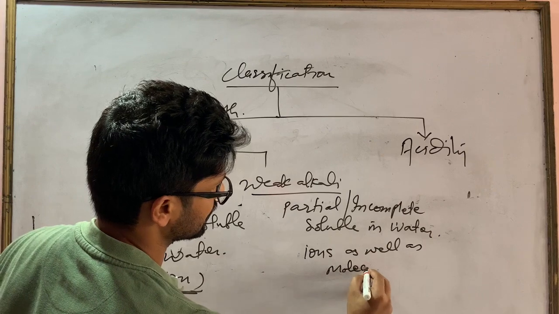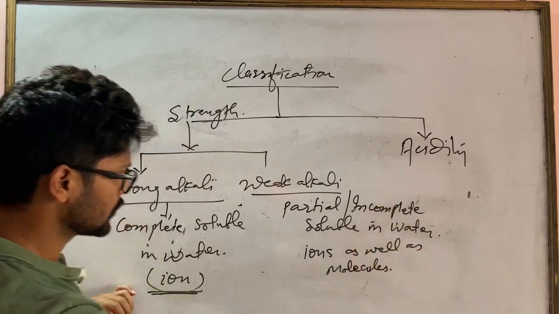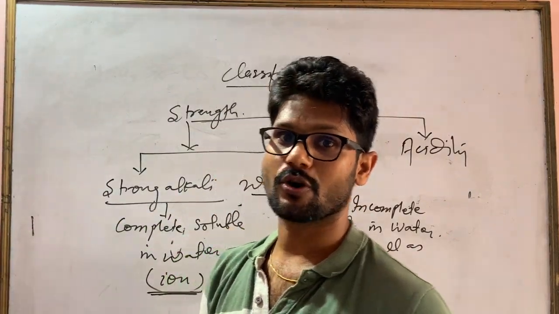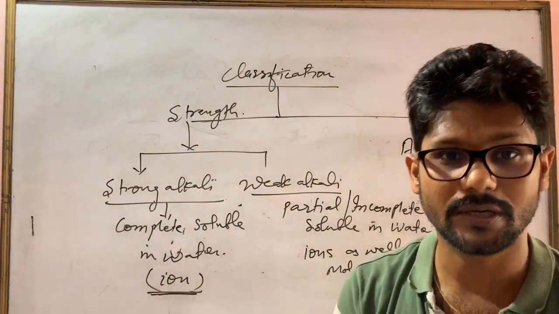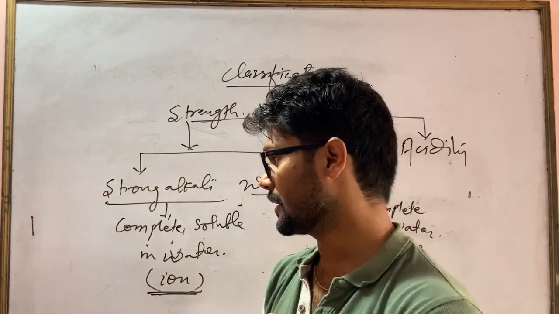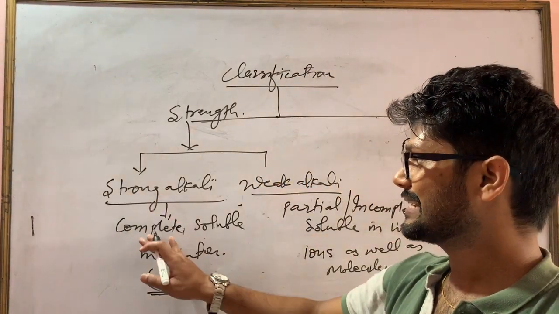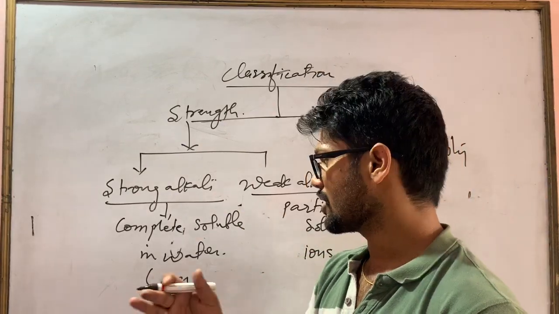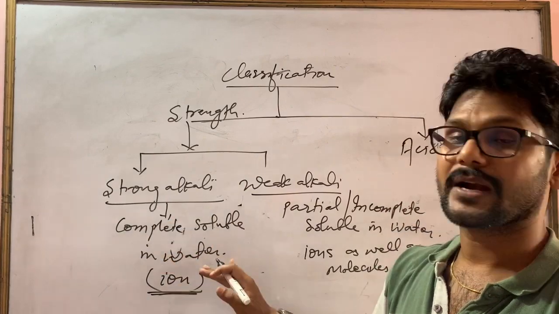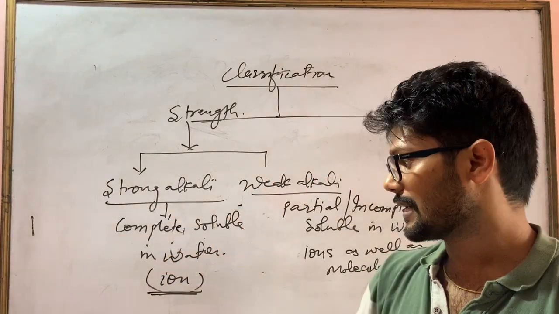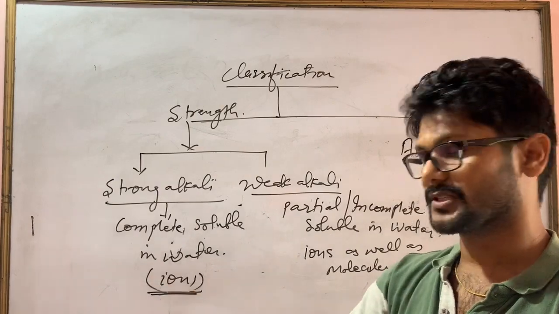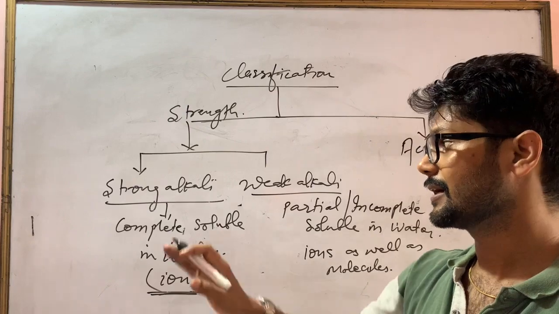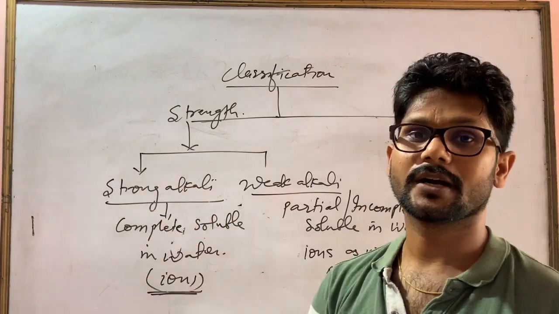So a question can come to you: why are strong alkalis very strong electrolytes, or good conductors of electricity? Your answer will be: because they completely dissociate. You can use this word also, completely dissociate or completely soluble in water. So they have only ions. This is why strong alkalis are strong electrolytes, or good conductors of electricity.